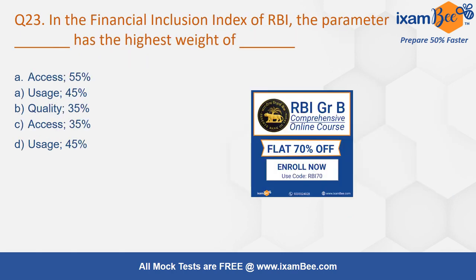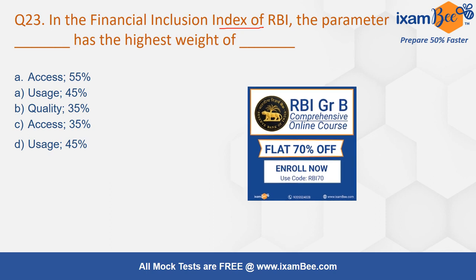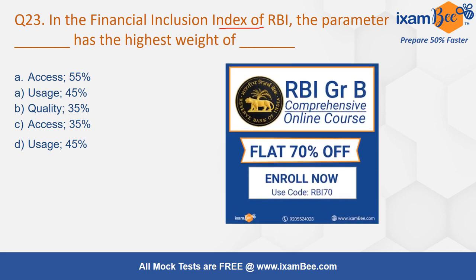In the Financial Inclusion Index of RBI, so now you know who prepares the Financial Inclusion Index. That may be an exam question. Which parameter has the highest weightage? And weightage also you have to know, because here access is given 2 times, and also usage. So I guess from these two the correct answer is there.